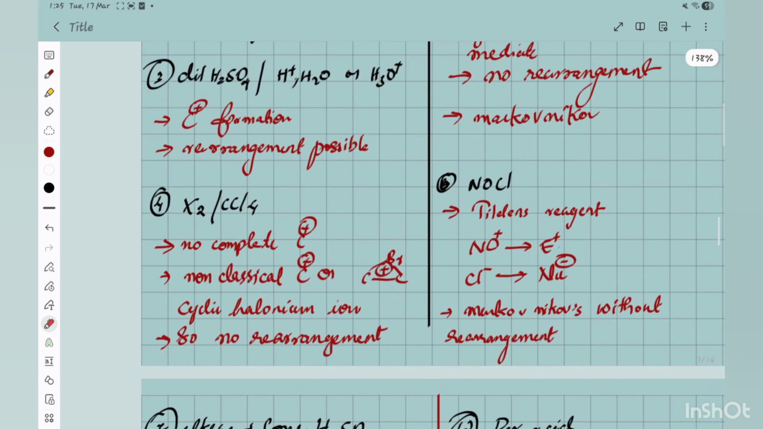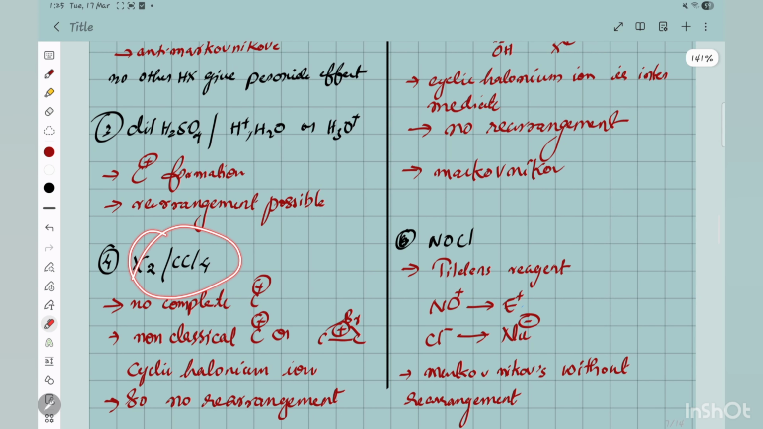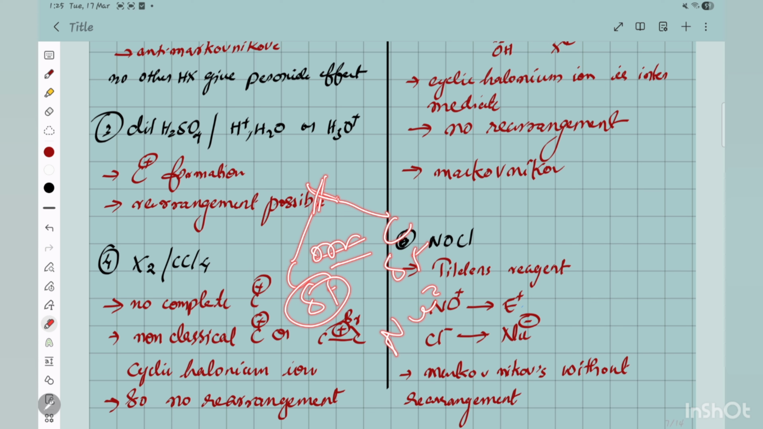See here, X2 in presence of CCl4, right? You know that a kind of this. Here, a cyclic halonium ion is forming, with partial positive charge on both sides. The nucleophile will attack according to Markovnikov side, meaning the more stable carbocation side. But the carbocation is not forming completely, no complete carbocation. So if no complete carbocation is forming, there is no chance of rearrangement.